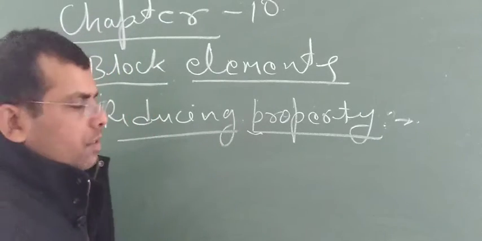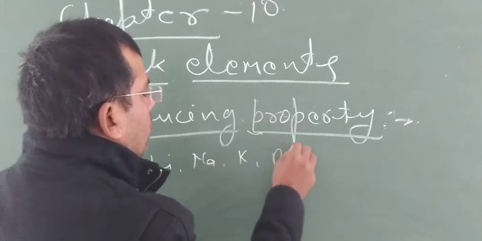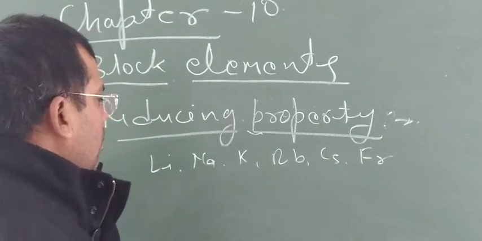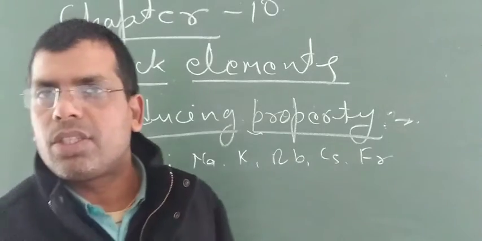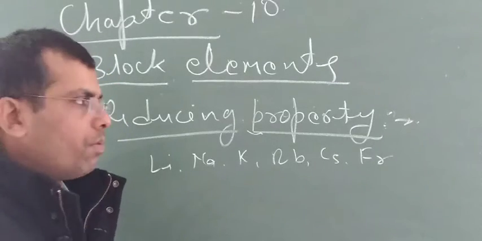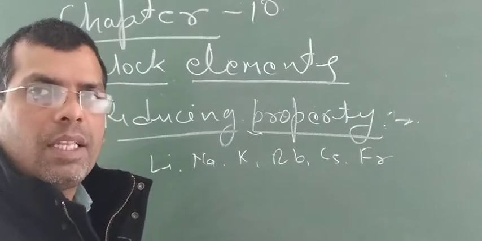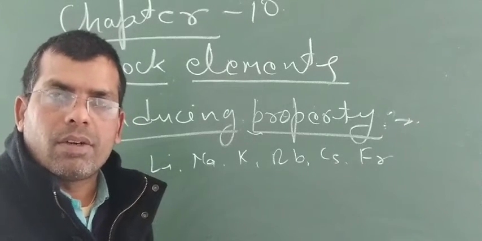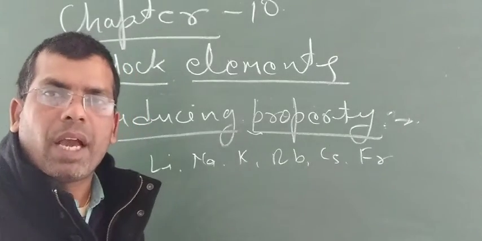As we know, lithium, sodium, potassium, rubidium, cesium and francium are alkali metals, and on moving from top to bottom, due to the increase in atomic size, the tendency to lose electrons increases. On moving from top to bottom in any group, due to the increase in atomic size, it is easy to remove an electron. Hence, the tendency to lose electrons increases. Hence, for metals in the solid state, reducing agent like behavior also increases.